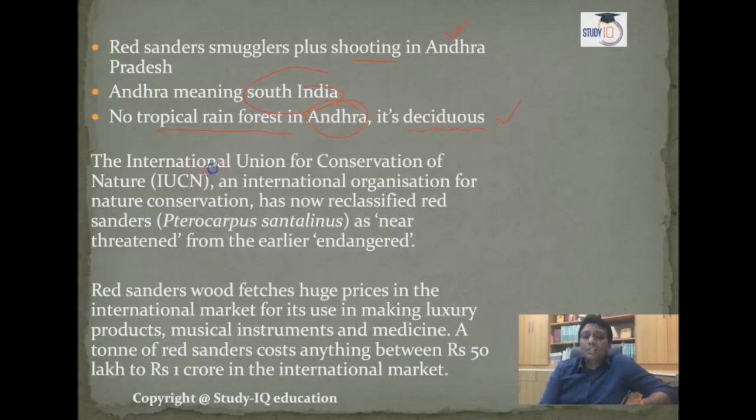The International Union for Conservation of Nature and Natural Resources has now reclassified red sanders as near threatened. Earlier it was endangered, so now it's in a better condition than earlier. Red sander wood fetches huge prices in the international market because it is used for making luxury products, musical instruments, and medicines. It is very, very costly. A ton of red sanders costs anything between rupees 50 lakh to 1 crore in the international market. So this much is the cost of 1 ton of red sander.